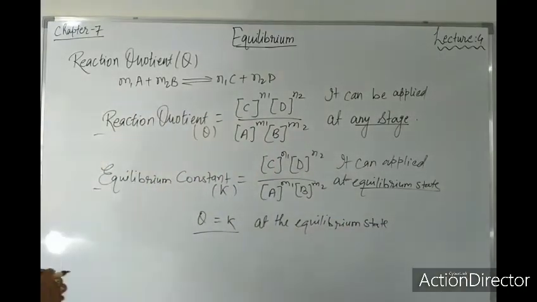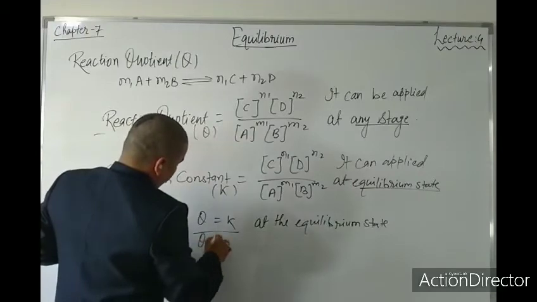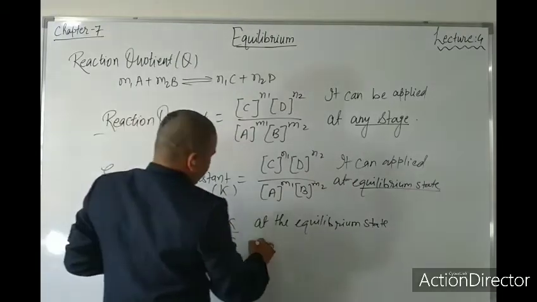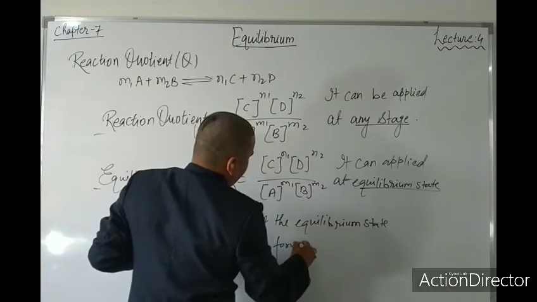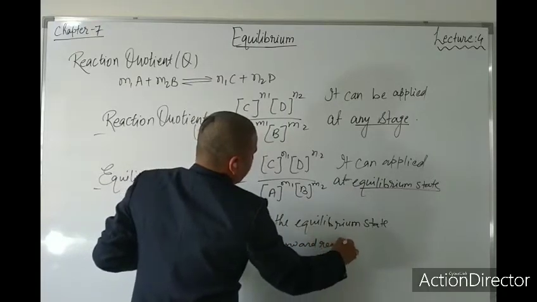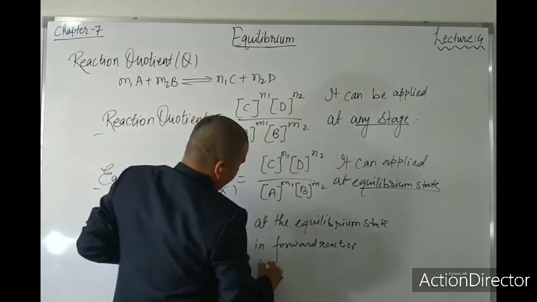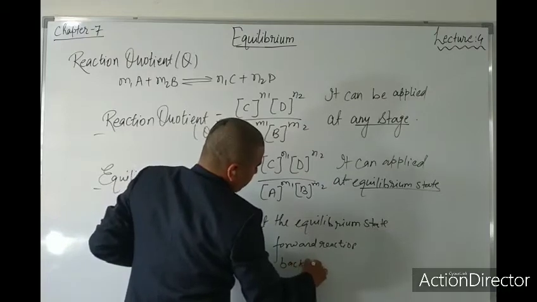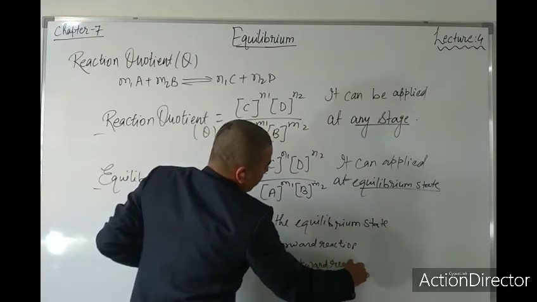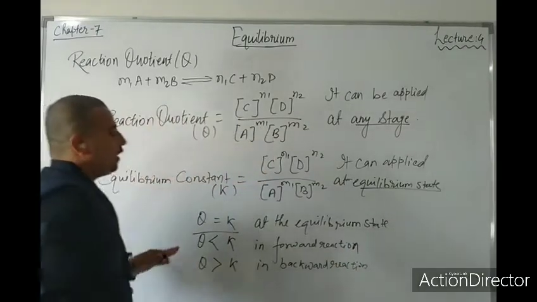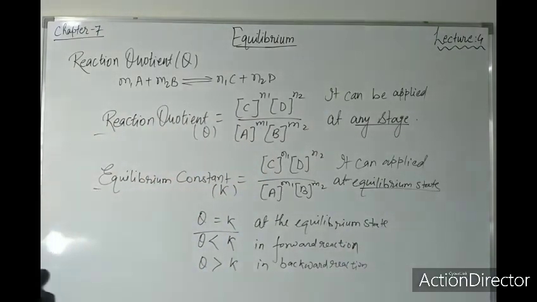But if I talk about greater and smaller, when will Q be greater than K and when will Q be smaller than K? Remember, when there is a forward reaction, meaning reactant converted into product, that time K will be greater than Q. Forward reaction means A plus B gives C plus D. And when Q is greater than K, it is a backward reaction. Backward reaction means C plus D gives A plus B. And Q is equal to K means the reaction is in equilibrium state.